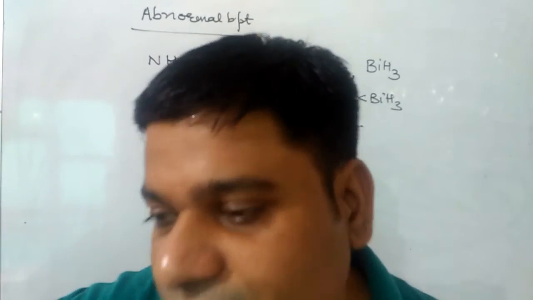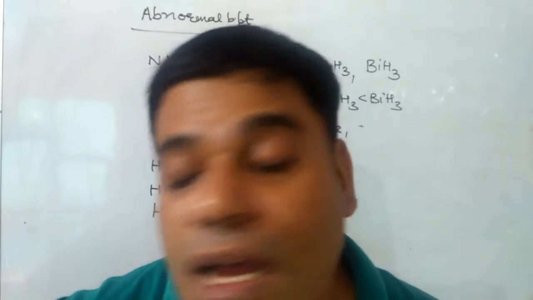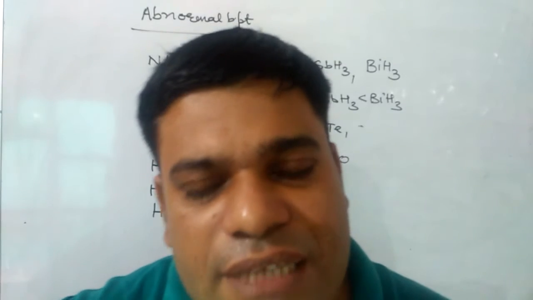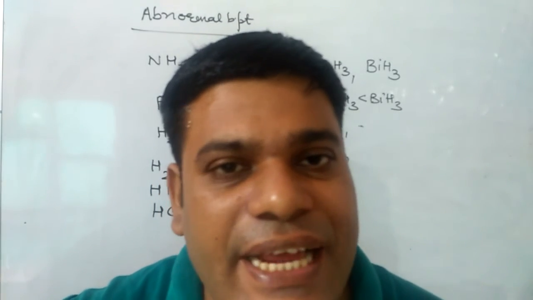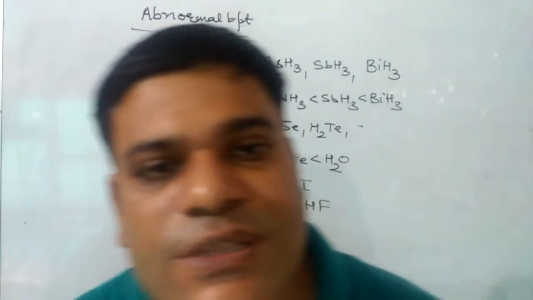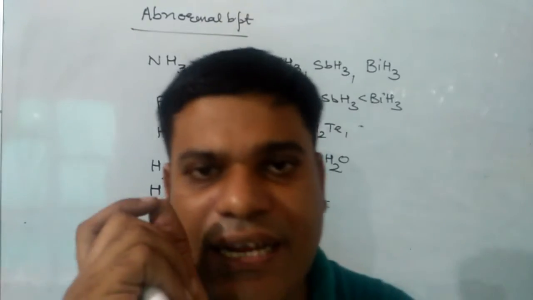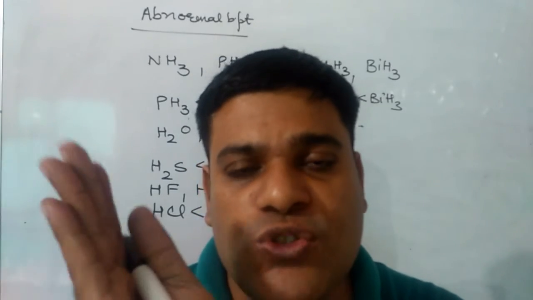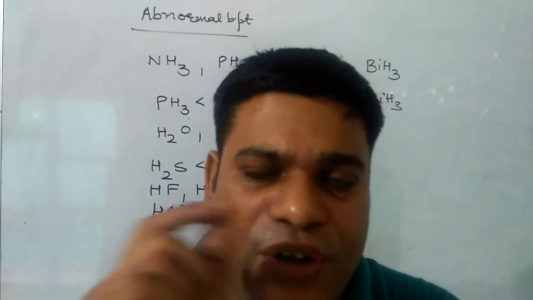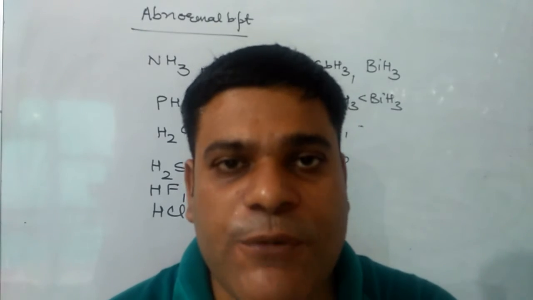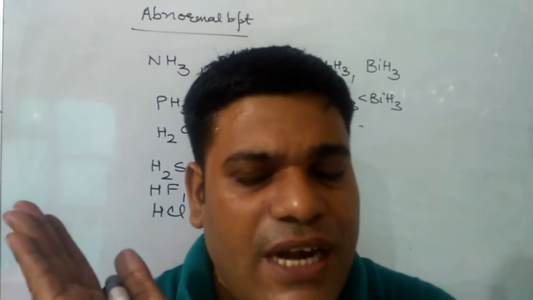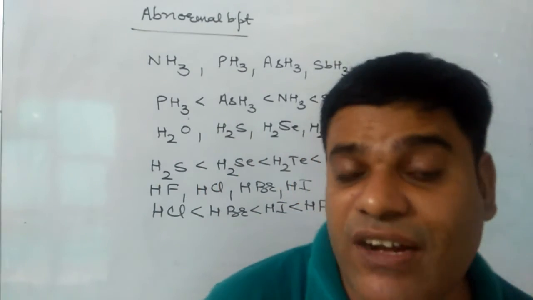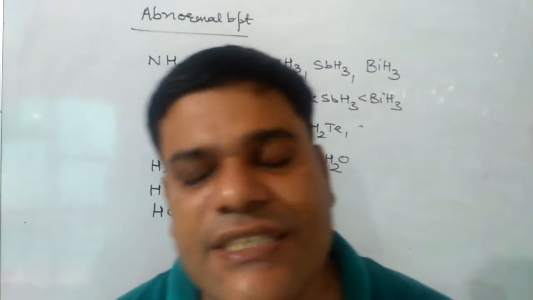And the last consequence of hydrogen bonding will be that water has a maximum density at 4 degrees centigrade. Why does water have maximum density at 4 degrees centigrade? The reason for that is that up to 4 degrees centigrade, heat is used to break the hydrogen bonds. Hence, after 4 degrees, the volume will increase. Up to 4 degrees, heat is used only to break the hydrogen bond, hence the volume remains constant. So, water has maximum density at 4 degrees centigrade.